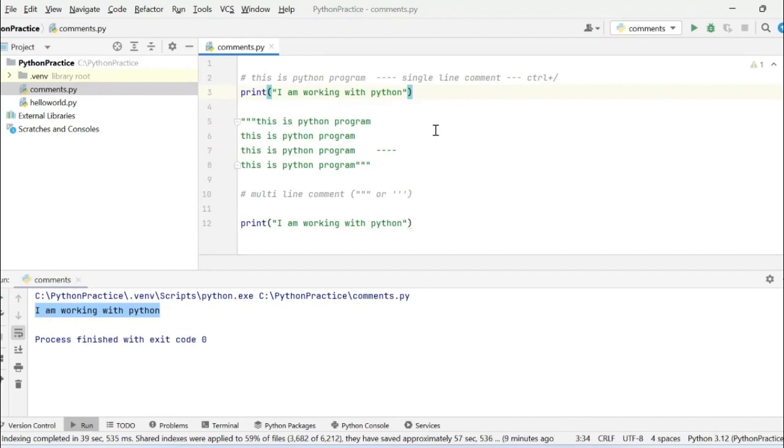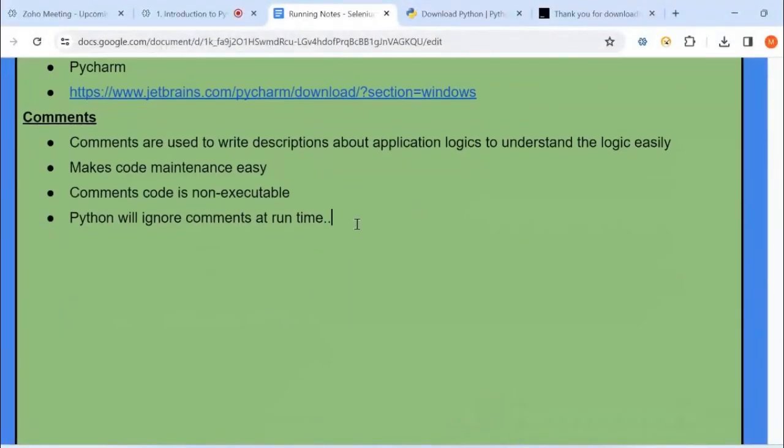Very, very important. And another important thing: keywords. During interviews, the interviewer will try to ask you what are comments, what are keywords, and similarly variables, like those things. Let us try to understand what keywords are.